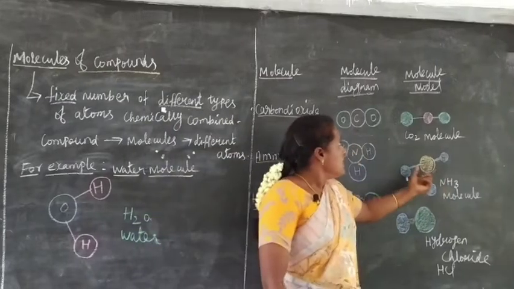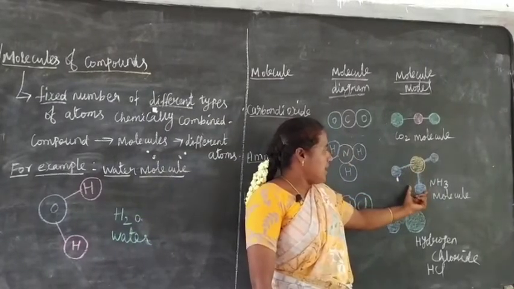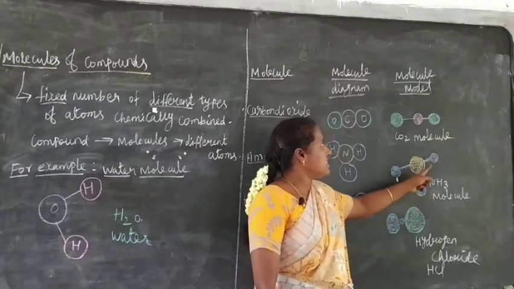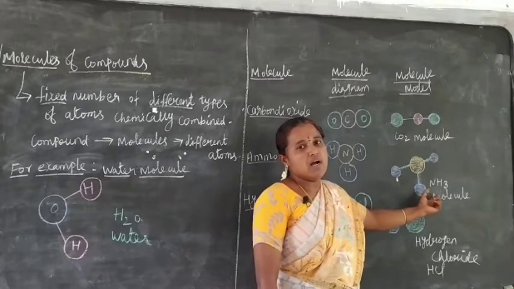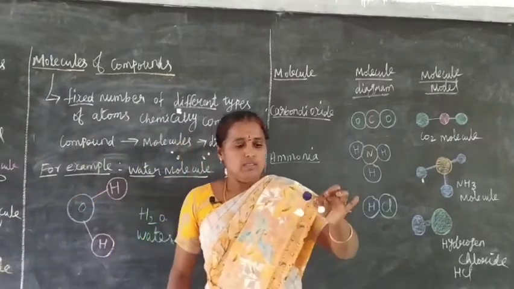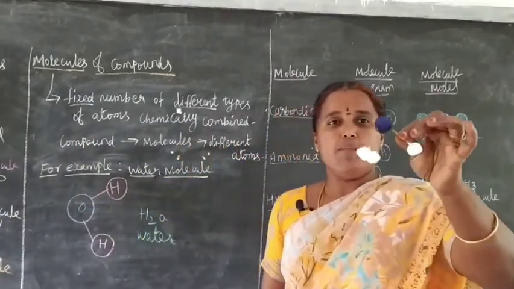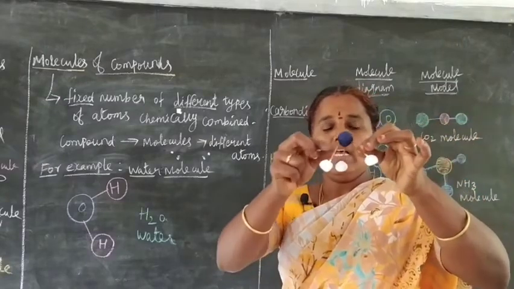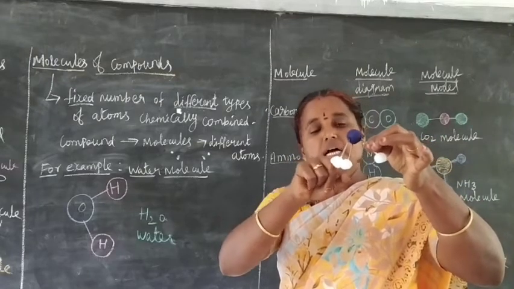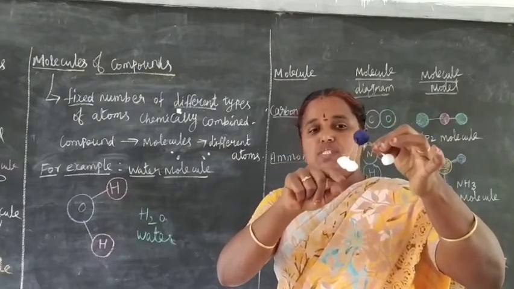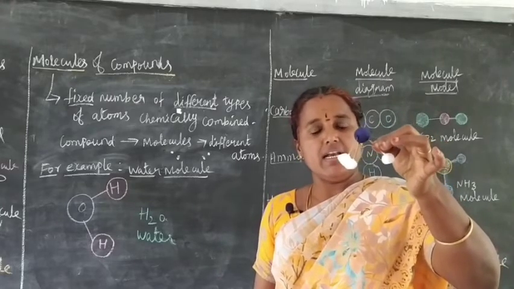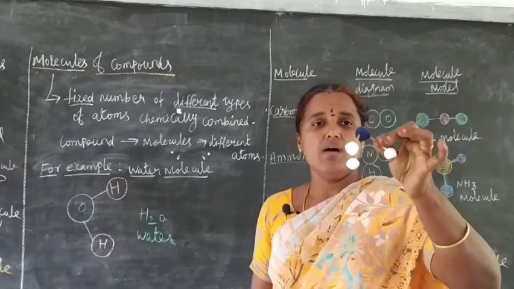This is an ammonia molecule model. Consider the blue color as nitrogen atom and white color as hydrogen atoms. Here, one nitrogen atom combined with three hydrogen atoms to form an ammonia molecule.